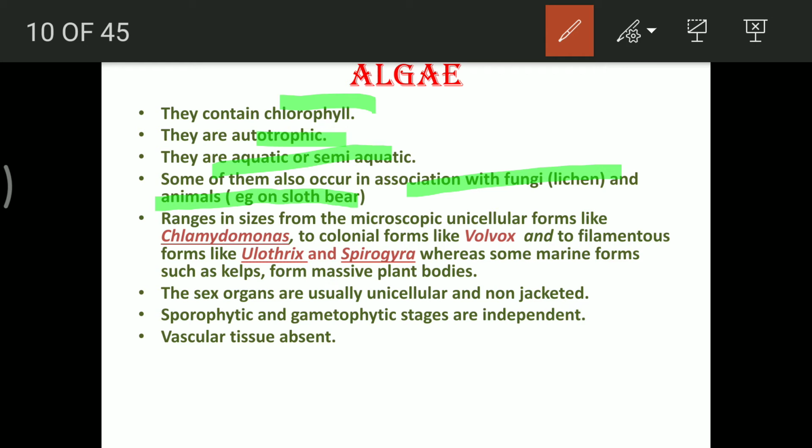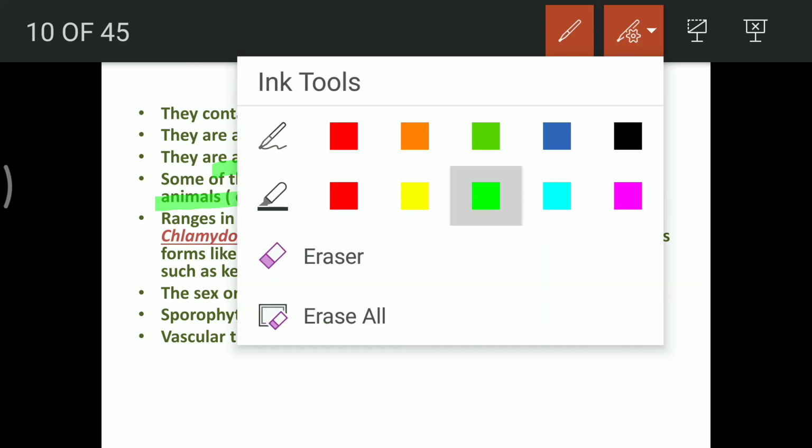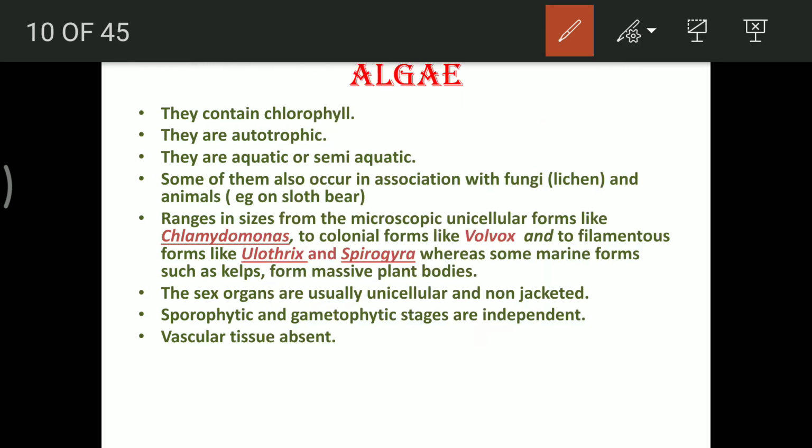Mollusks, for example, they have their outer body rich in algal bloom, because the alga get on the mollusk, they move from one place to another, and as they are moving, the alga is also getting photosynthesis from the surface. So this is how it is helping for the alga to grow. It ranges in size from microscopic unicellular form like the Chlamydomonas to colonial Volvox and to filamentous Ulothrix and Spirogyra.